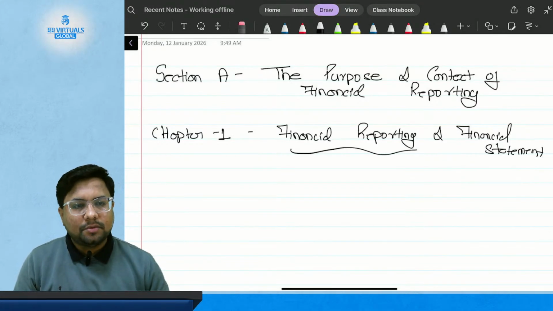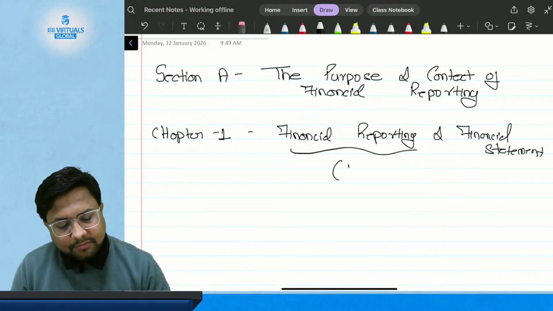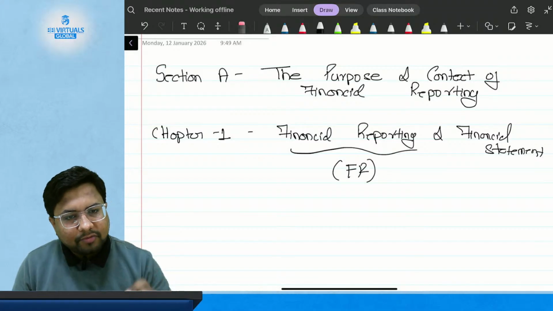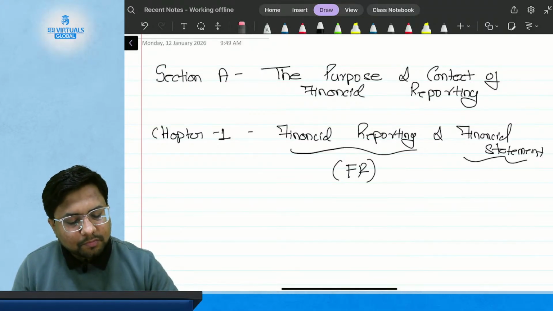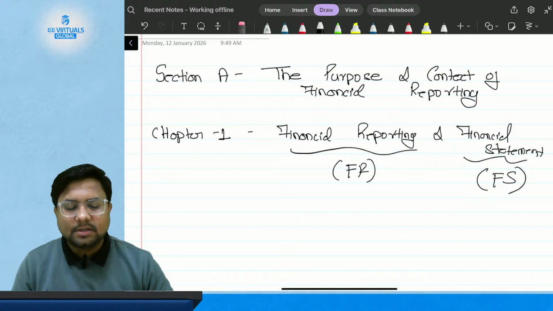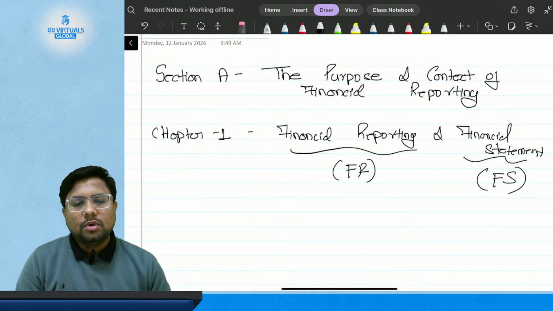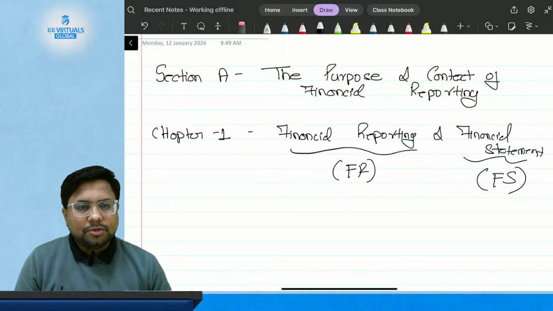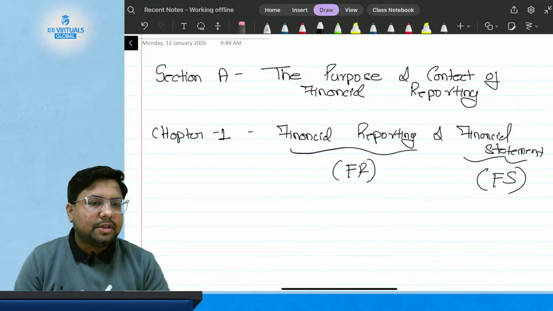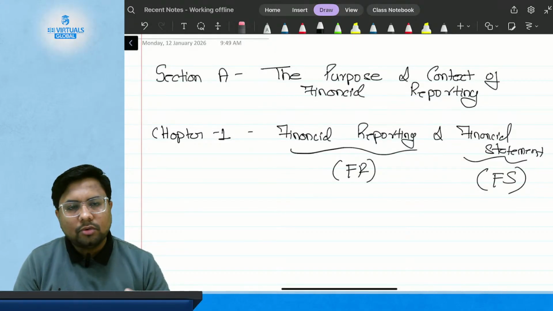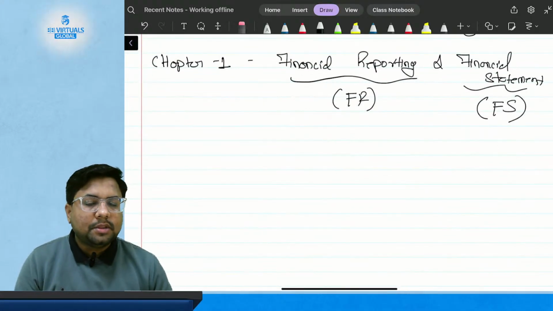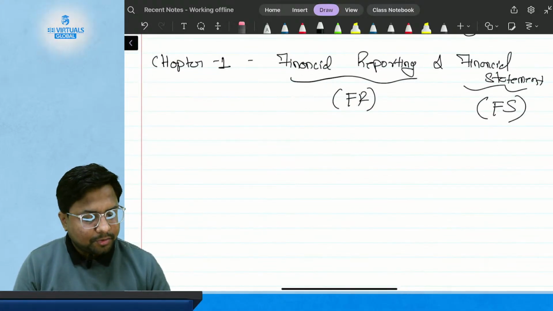Whenever we say financial reporting, we will also use the short form FR, and for financial statement we will use the short form FS. In my notes I will give you a page where I will write down all the abbreviations I have used in the class. So FR means financial reporting, and FS means financial statement. We are going to refer to them like this only.